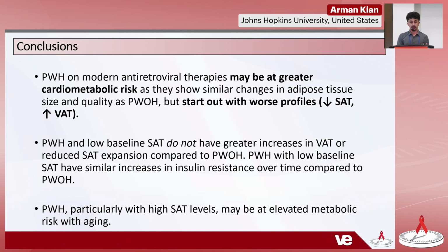So we talked at the beginning about that presence of fibrosis, particularly in people with lipoatrophy. And one of those hypotheses was that that fibrosis reduces the ability for SAT to expand and a potential spillover of that into the visceral adipose tissue depot and ectopic lipid storage. But we don't actually necessarily see that happening with these models. And furthermore, people with HIV with that low baseline SAT have similar increases in insulin resistance over time compared to people without HIV. And then finally, we saw that people with HIV, particularly with high SAT levels, could potentially be at elevated metabolic risk due to their greater trajectory of HOMA-IR with aging.